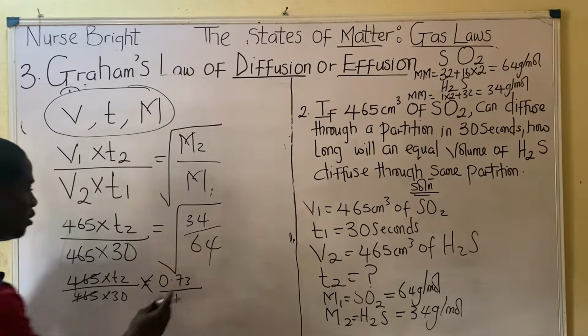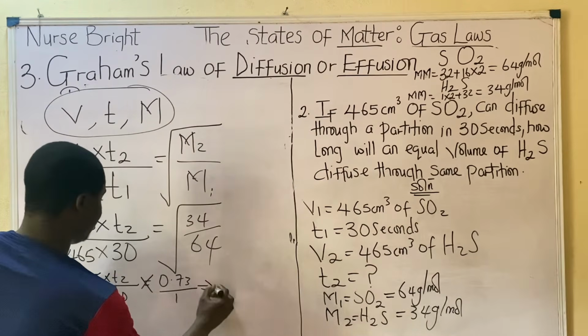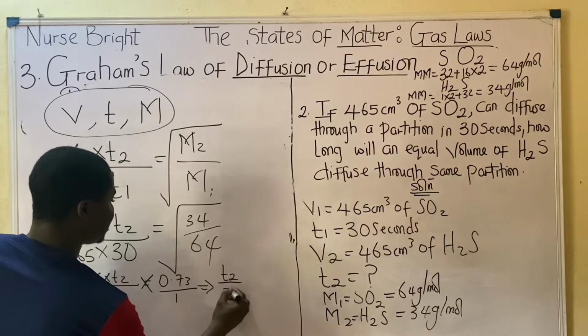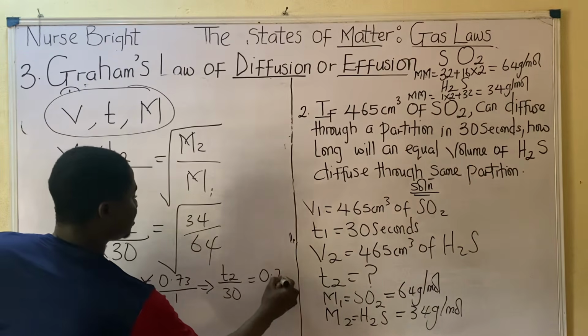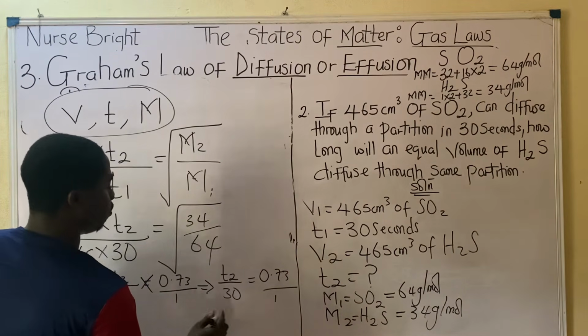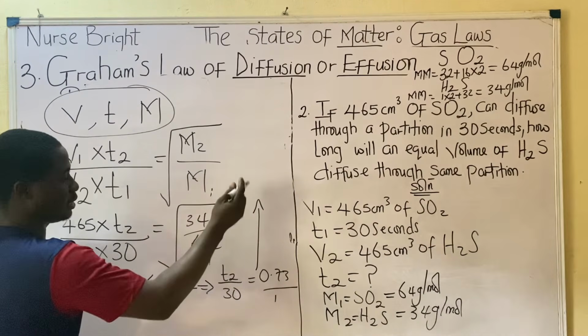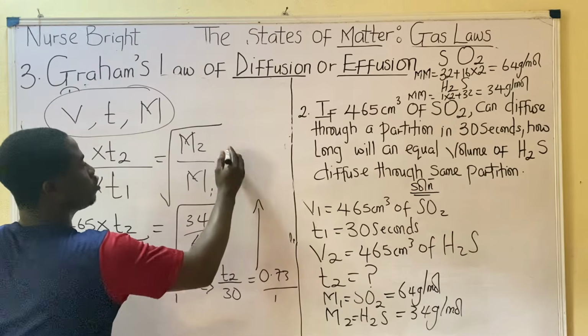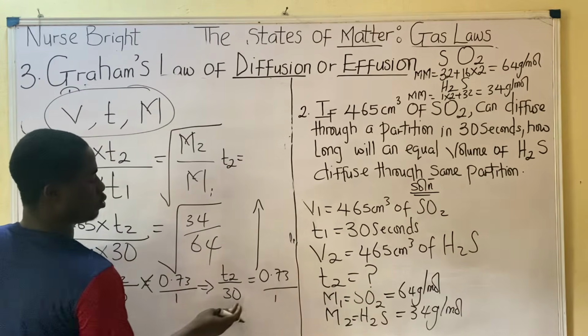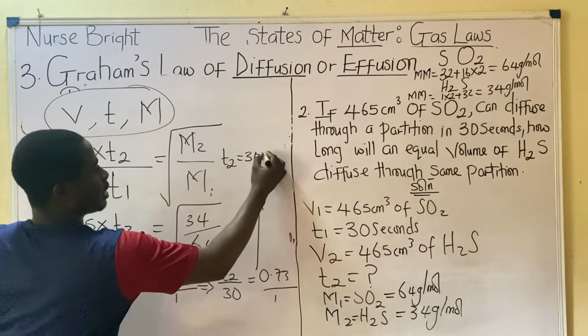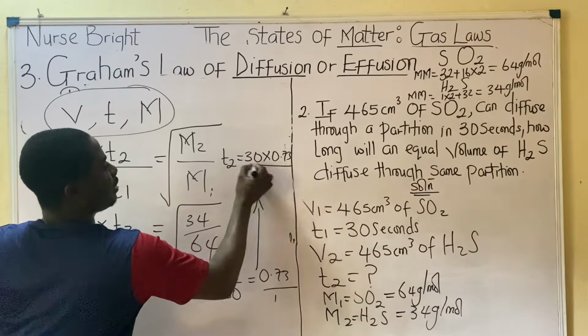Hope you are following me. So we are having something like this. This will now give us T2 over 30 is equal to 0.73 over 1. Okay, please pardon the way, hope you're understanding. So let's make T2 subject. To make T2 subject, T2 is equal to 30 times 0.73 divided by 1.